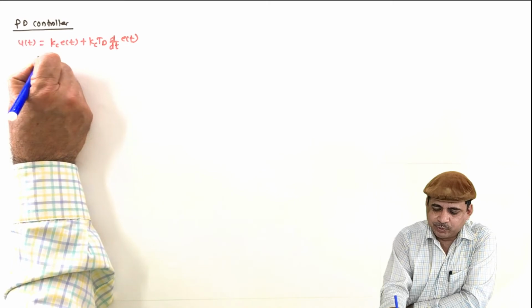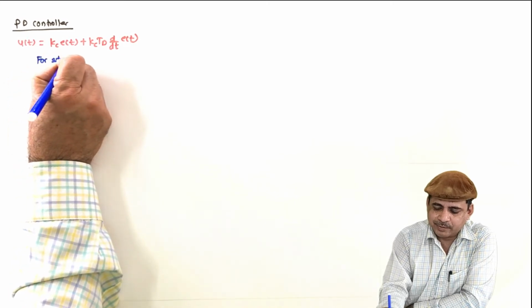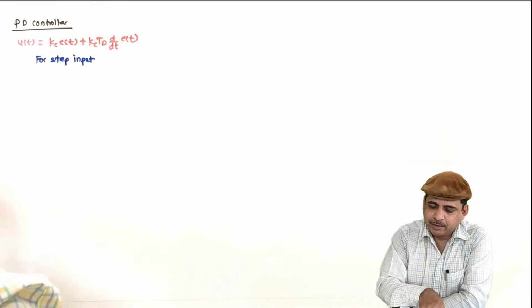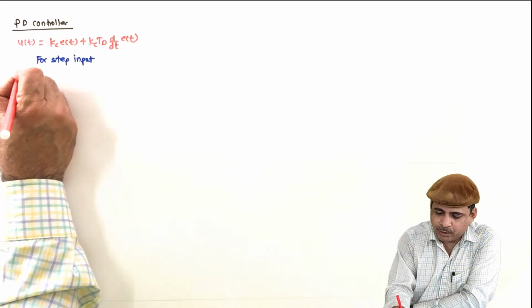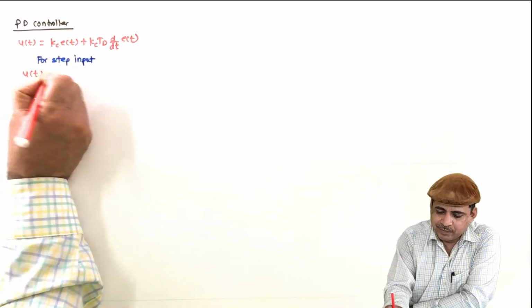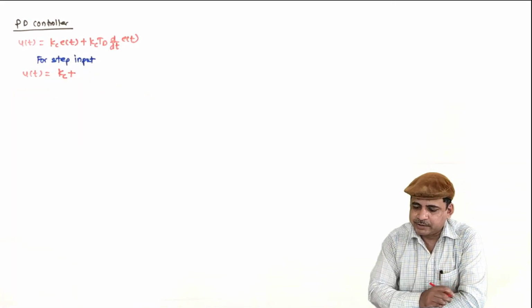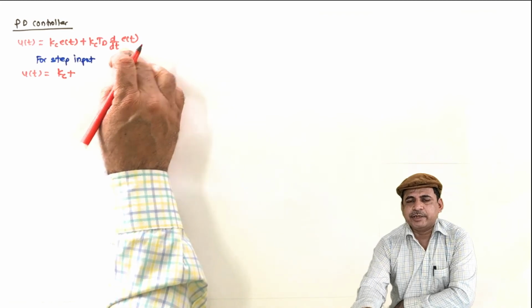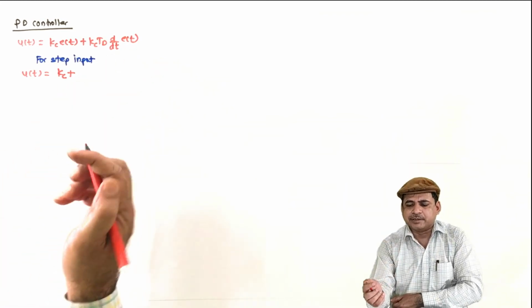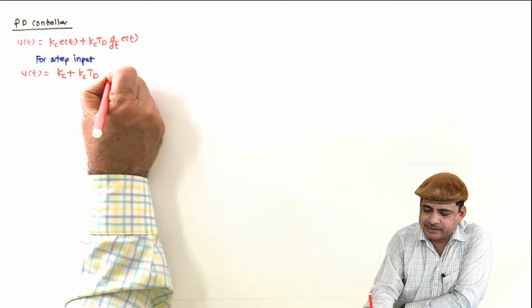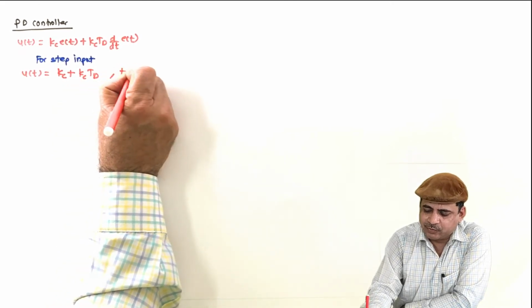Now for step input, it will be u of t will be Kc into 1, that is Kc, plus it is a step, so its derivative is impulse, so it will be Kc plus Kc Td for t equal to 0.